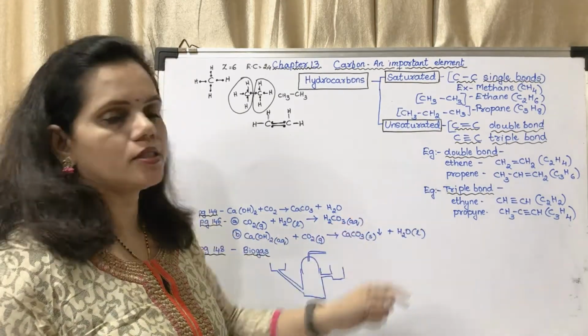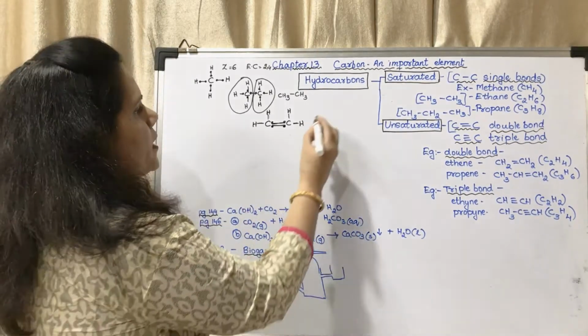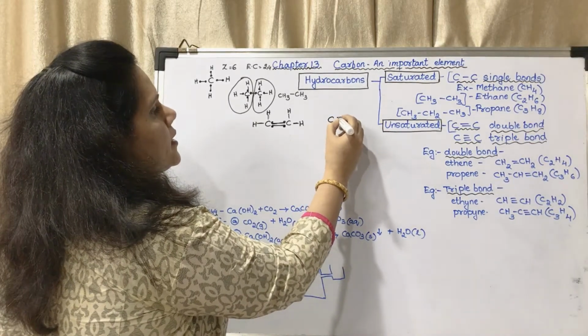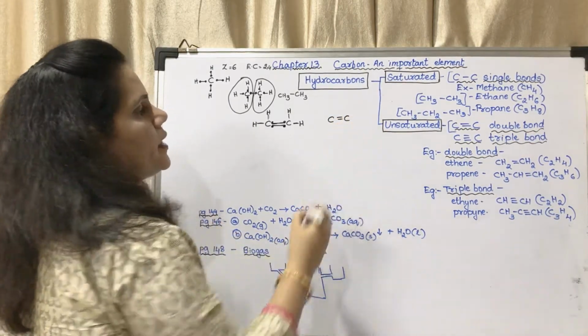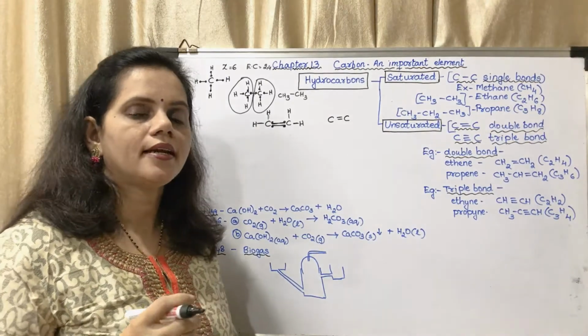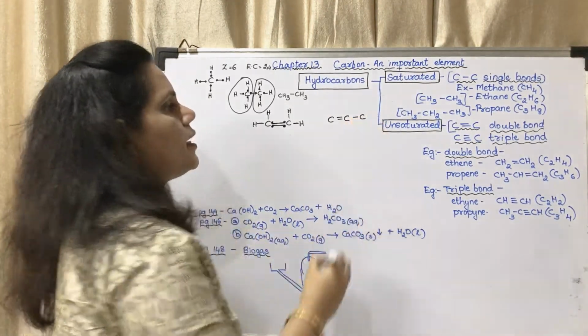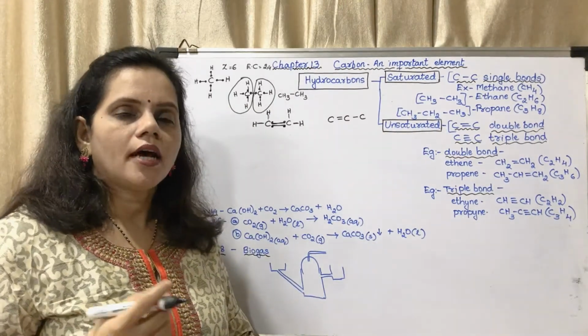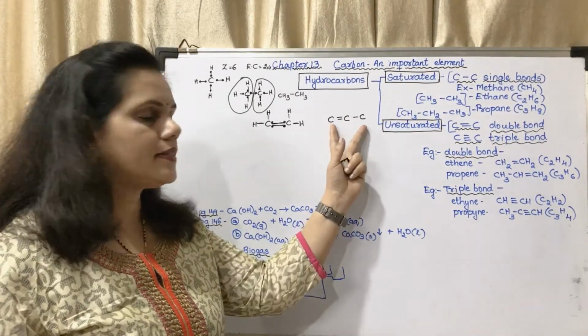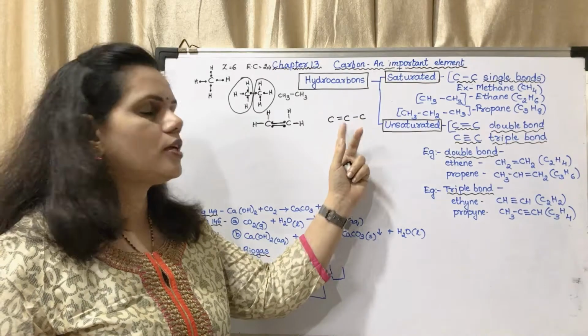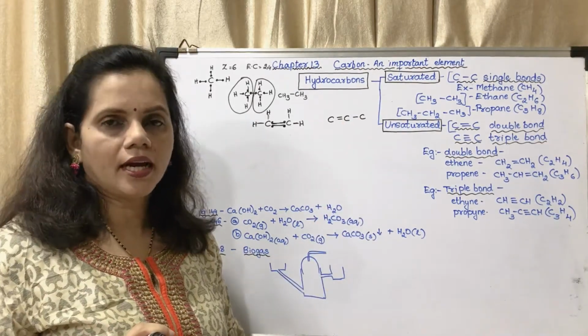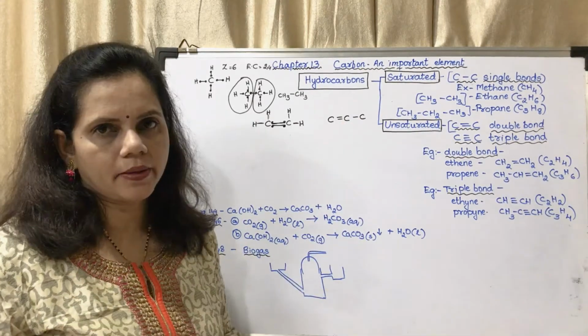Next example is of propene. For propene you may see there is a double bond between carbon and carbon. For propene there are 3 carbon atoms, so there is a carbon-carbon double bond. Now in propene there are 3 carbon atoms, but there is only one double bond, between any 2 carbon and carbon.